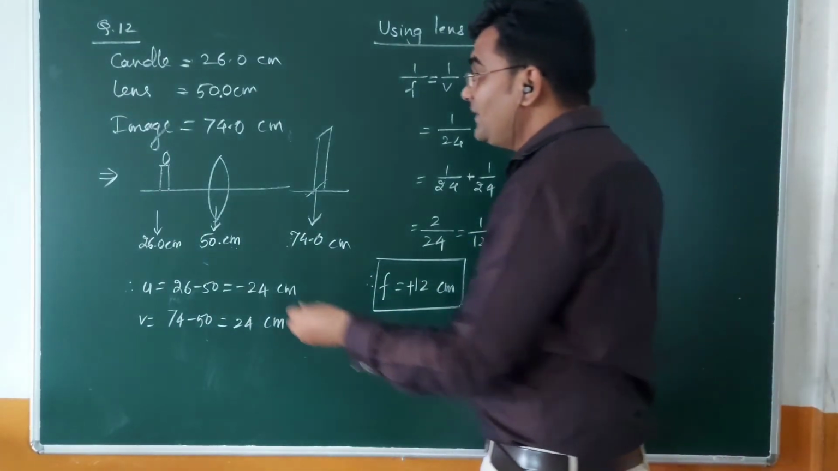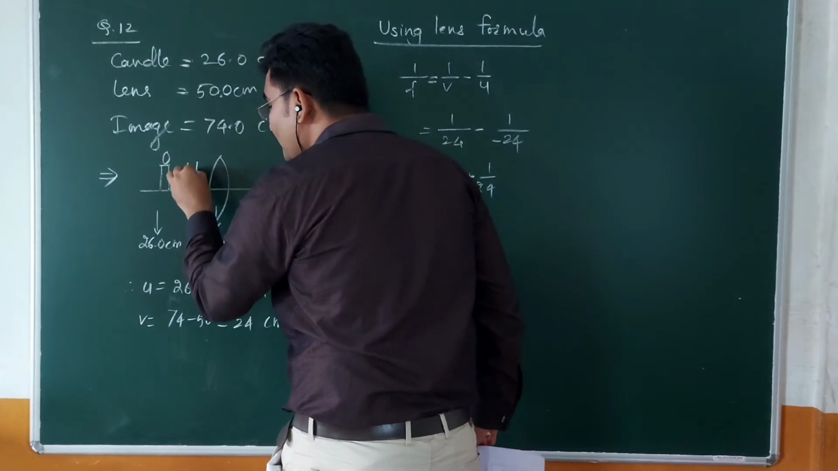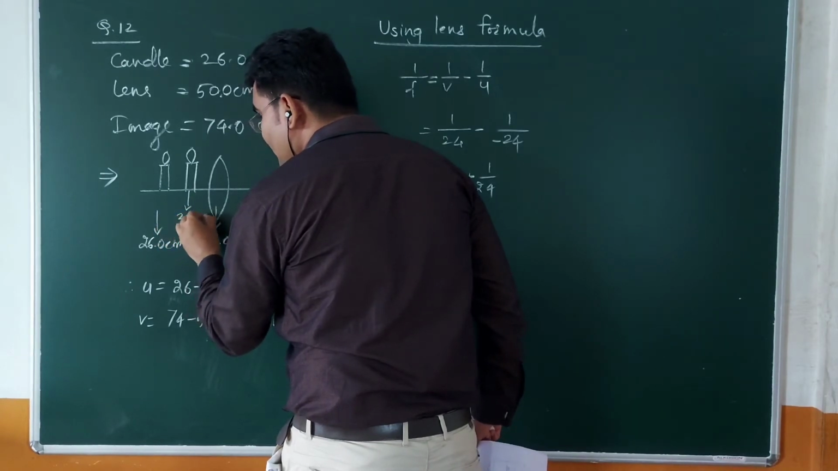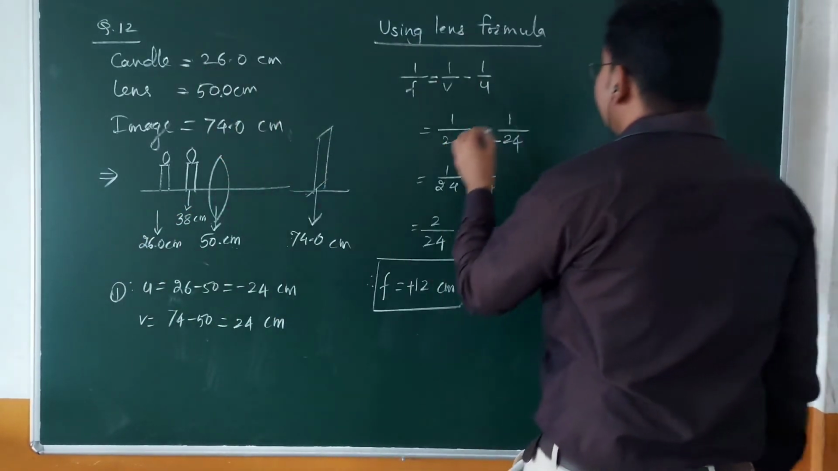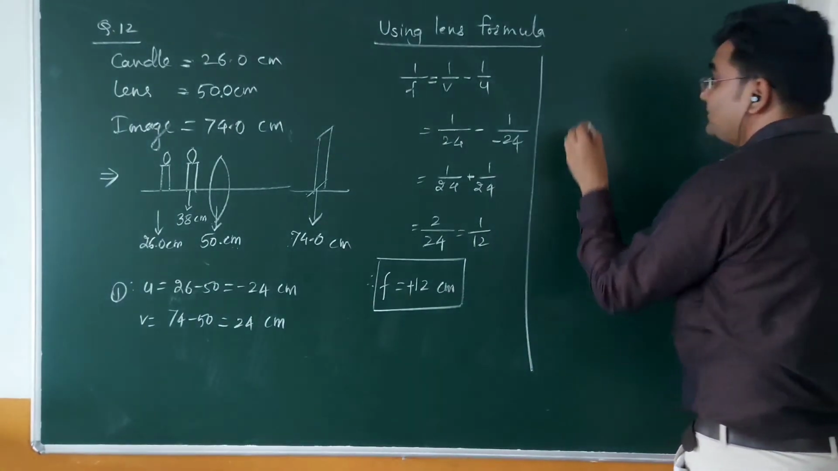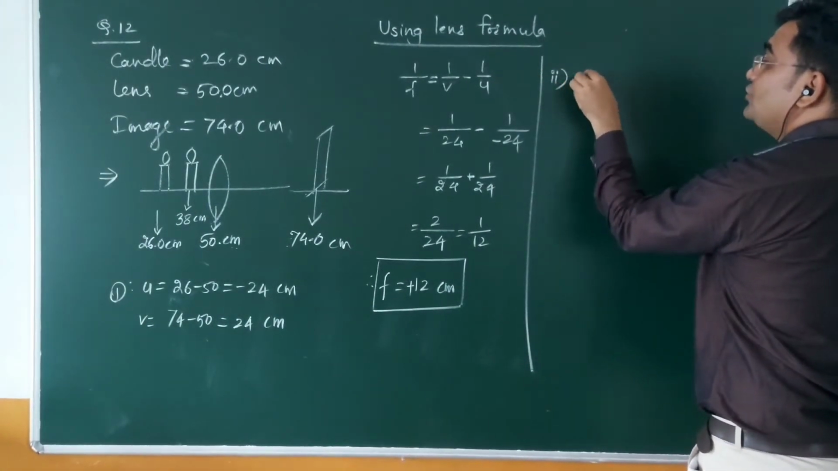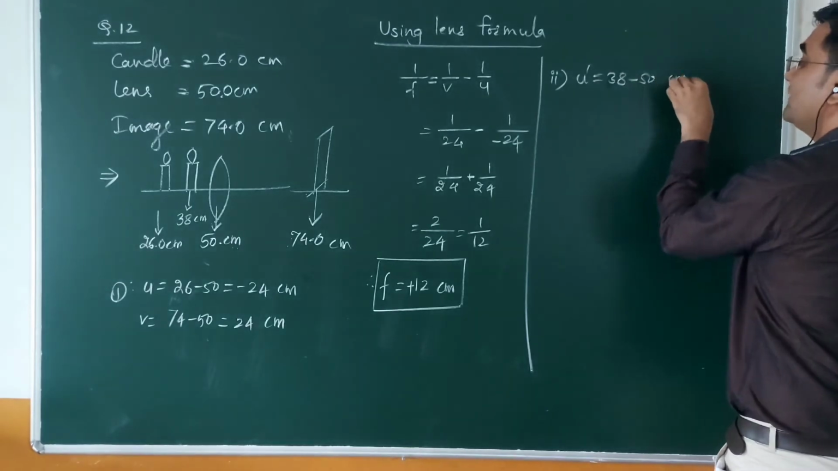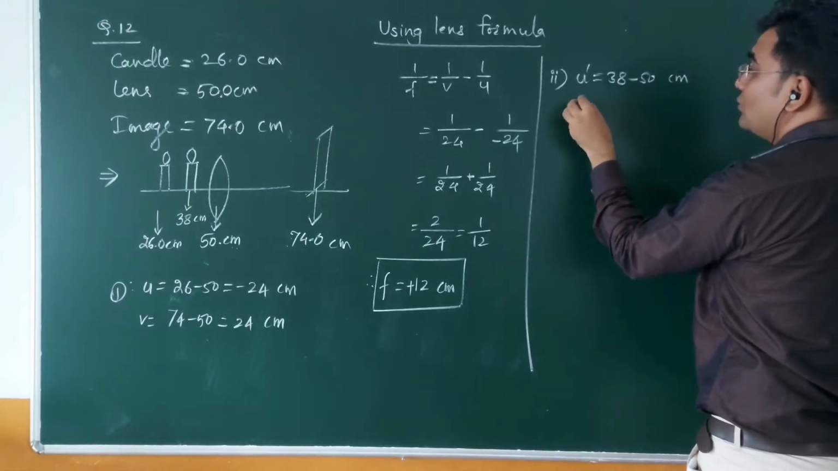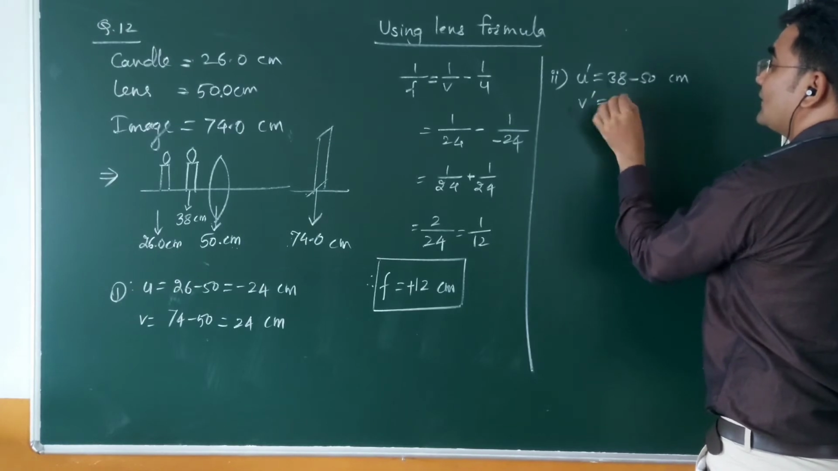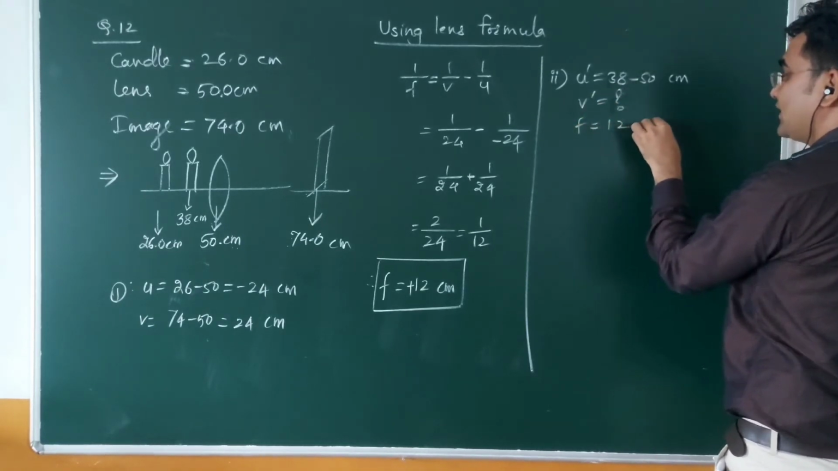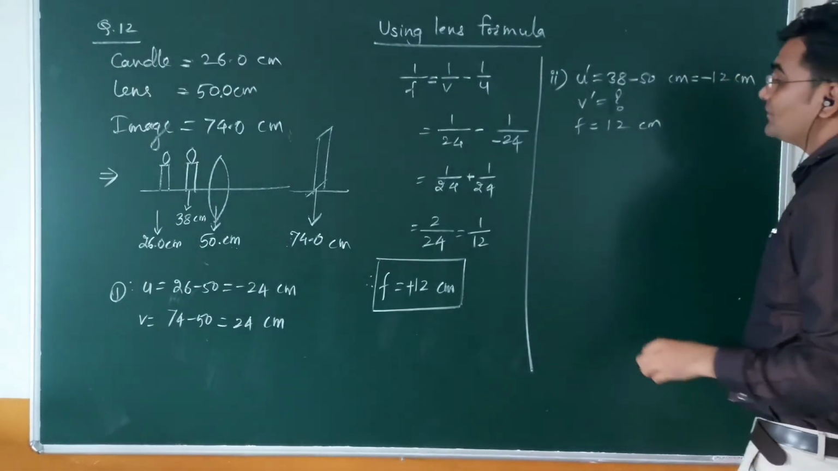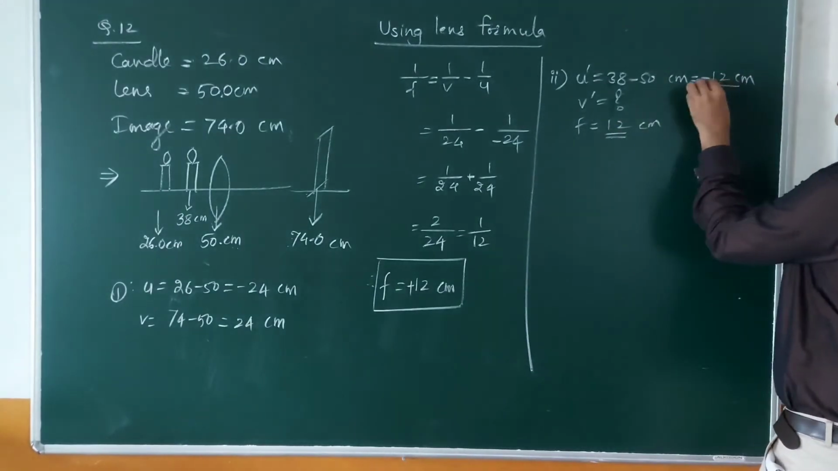Okay, now what is the term given? If the candle is now moved to the mark of 38 centimeter. So this mark is now what? 38 centimeter. Then this is the solution of first question. Then for second one, we'll get U dash is equal to 38 minus 50 centimeter. We have to find the position of image, and we have F is equal to 12 centimeter. Okay. Now this will again be minus 12 centimeter. So see, focus is 12. So object is also kept on focus.